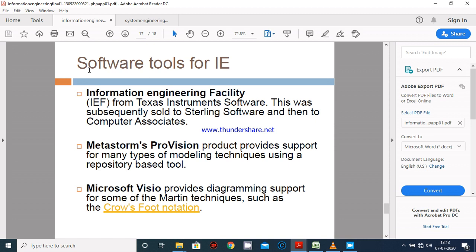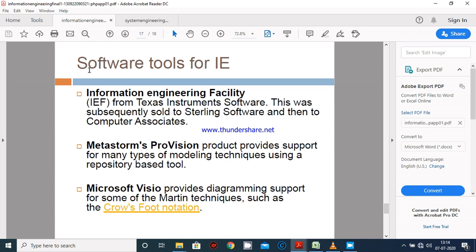Information engineering facility, also known as IEF, is from Texas Instruments Software. This was subsequently sold to Sterling Software and then to Computer Associates. This can be the best software tool for implementing an information engineering project all over the world.